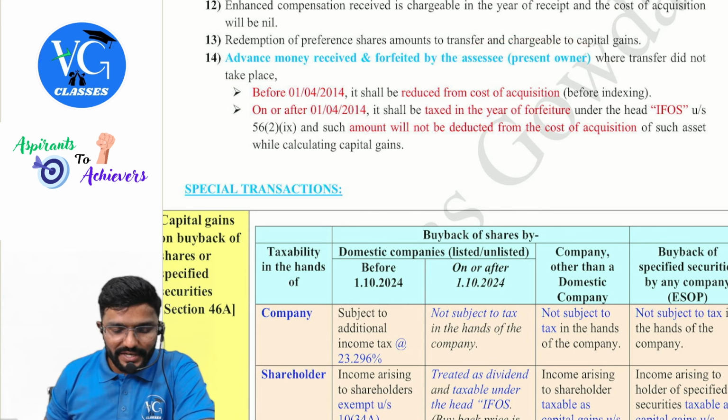Sir, will it be again reduced from the cost? No, no. Only one year. So you have to be careful with the date, guys. Actually, this is a part of income from other sources. Okay, sir. Now coming to some special transactions.